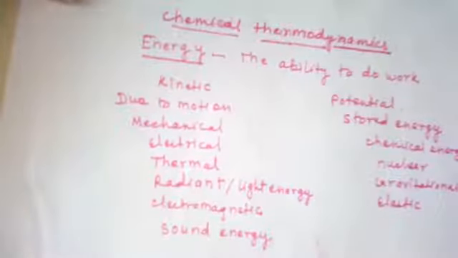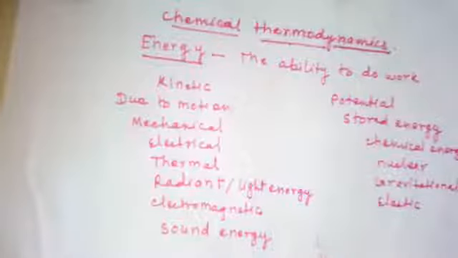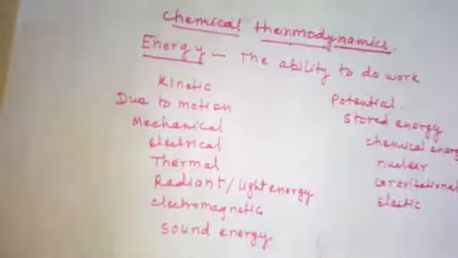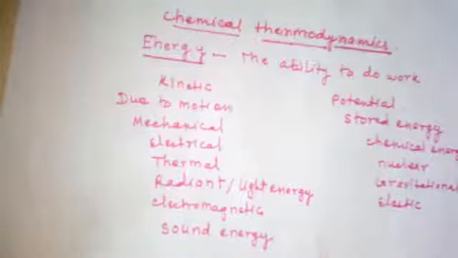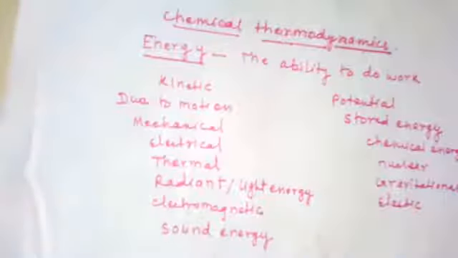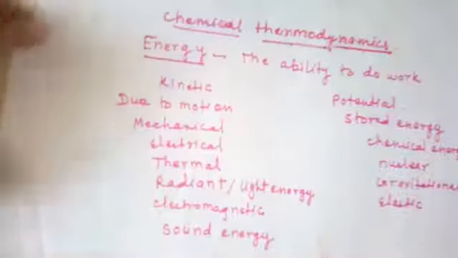So thermodynamics is mainly concerned with the energy changes in physical and chemical transformation. It will not give you any information on the rate or the mechanism of physical or chemical processes. It will just tell you about the heat changes or the energy changes occurring in chemical reaction.